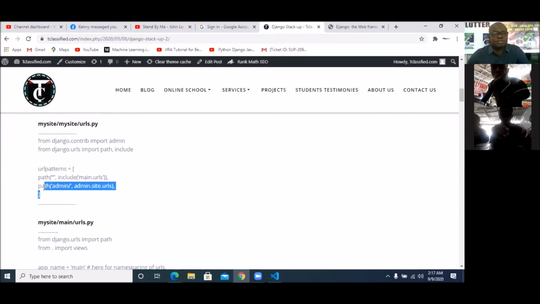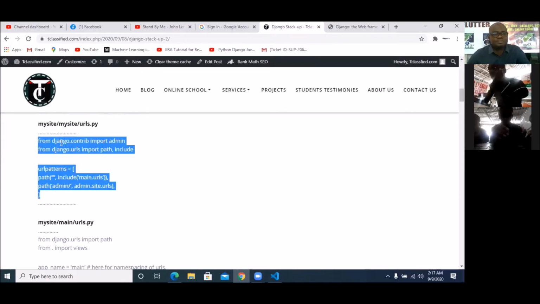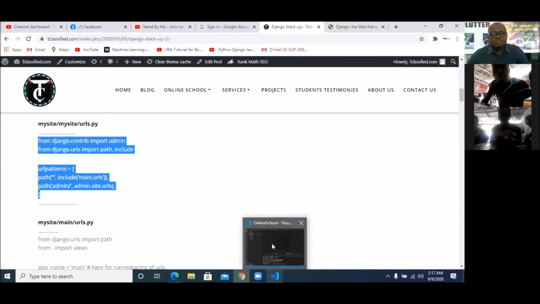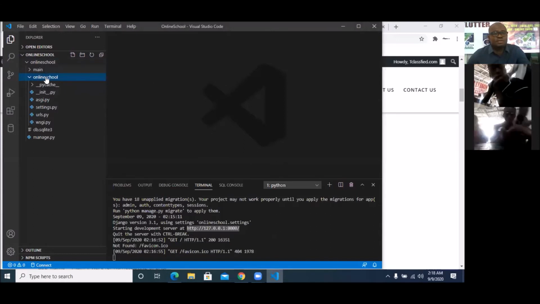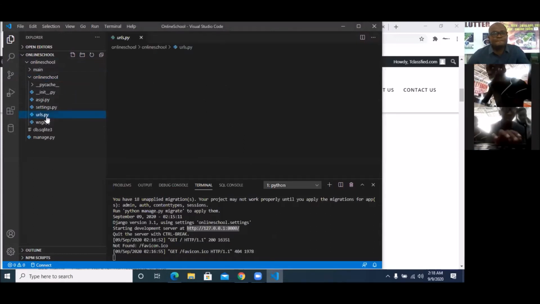So to do this, I'm going to simply pick this up. I had already explained what this does in my previous class. So I'm going to the main project, which is this online_school Python app. When I say main app, I mean the main Python project, not this other main app that I created that is supposed to manage the website. So I go to the urls.py.